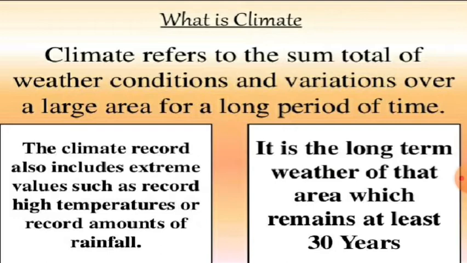The climate record also includes extreme values such as record high temperatures and record amounts of rainfall. It is the long term weather of that area which remains for at least 30 years, a long period of time. So, this is the basic difference between climate and weather.